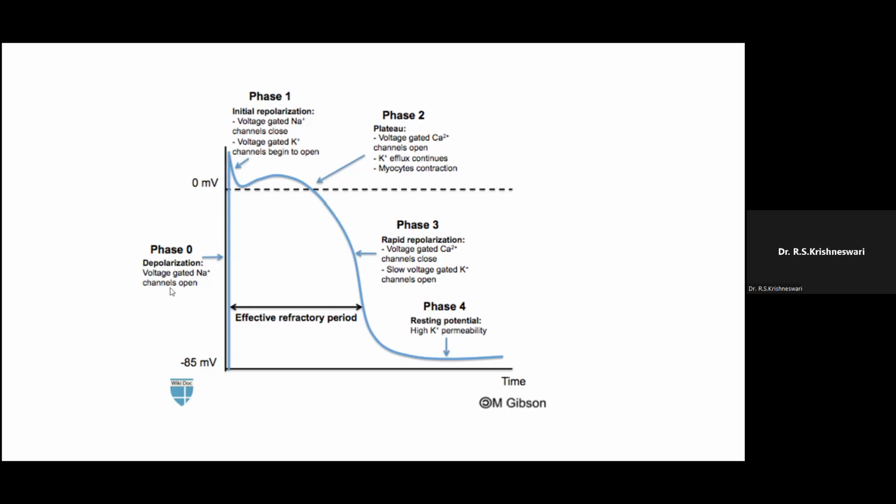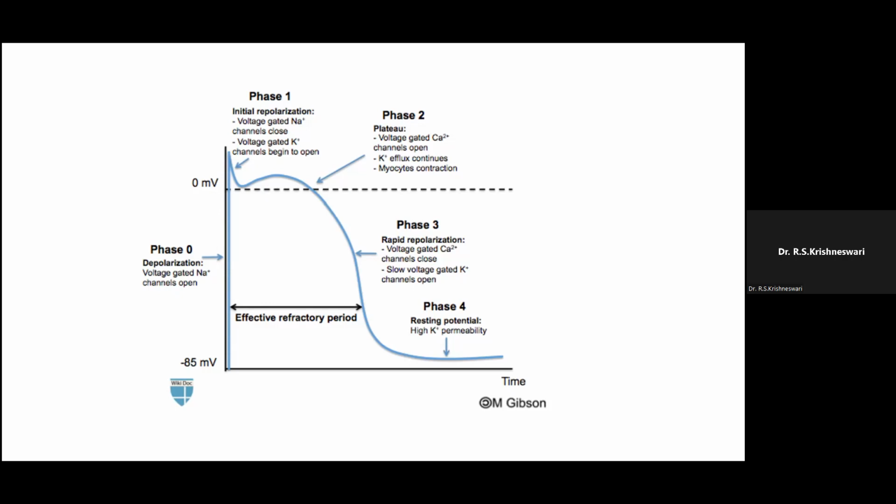And when the threshold reaches the maximum, it starts repolarizing.